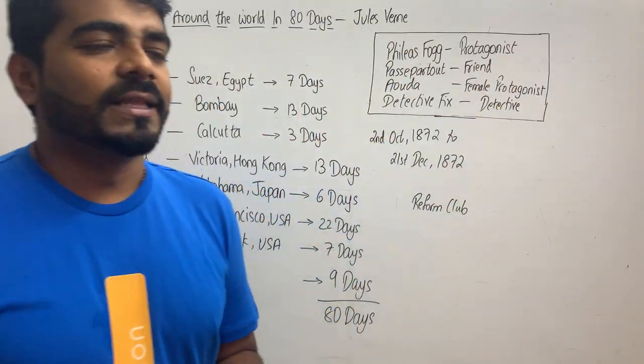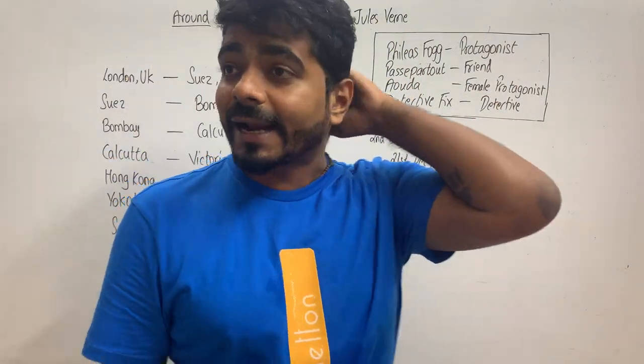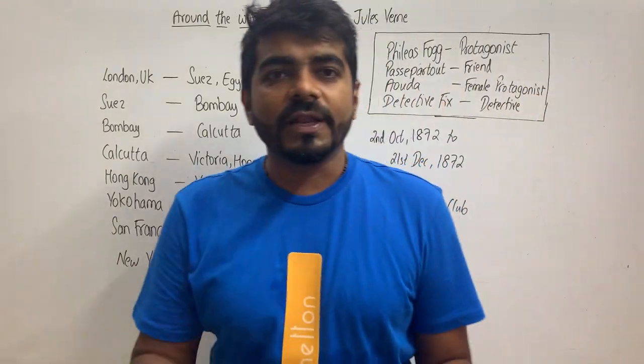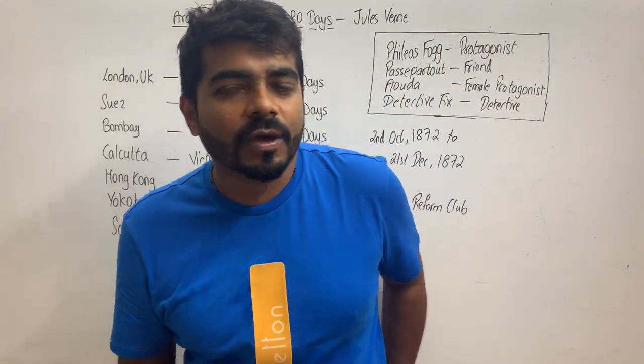Now the story starts like this. In this story, the character Phileas Fogg, now see, Phileas Fogg, he is a rich man.